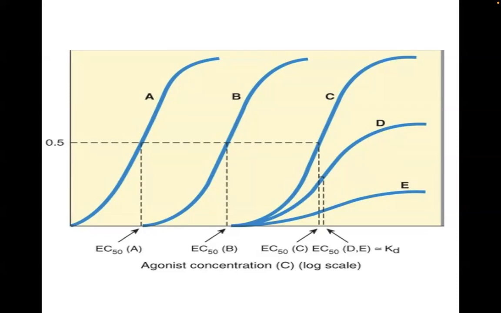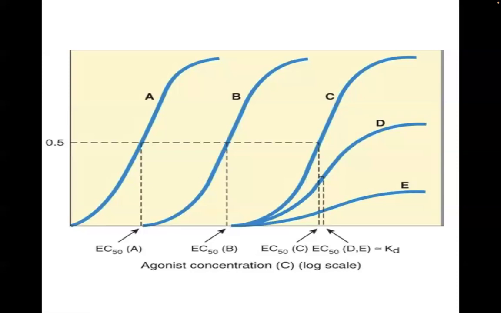Okay? So you still manage to achieve the maximum effect even with additional increase in the antagonist. But this time, you're already using up your spare receptors.